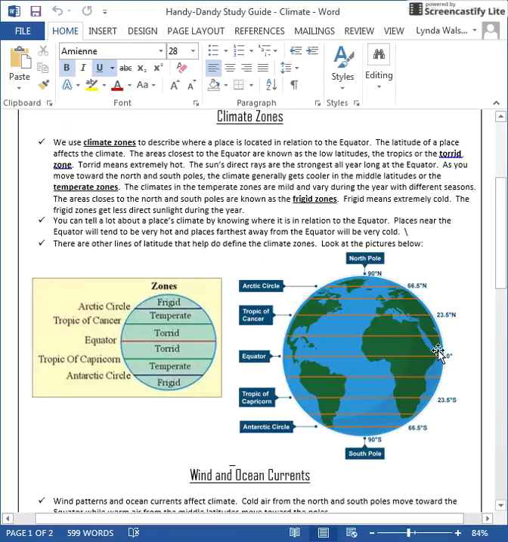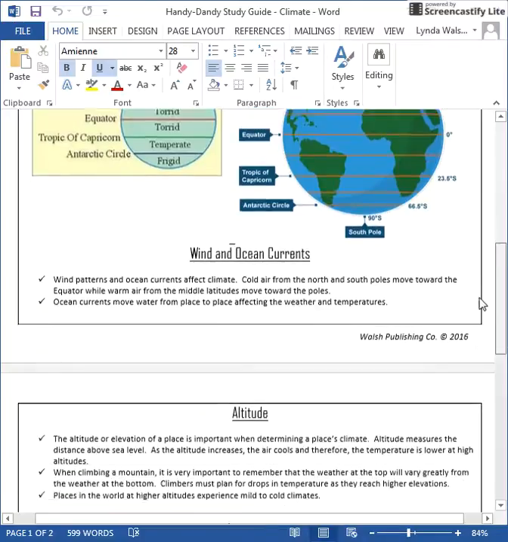So again, at the equator, we have the torrid zone in this area here. We have at the North Pole and the South Pole the frigid zones, and then we have the temperate zones here and here. And we happen to live in the temperate zone in New England.